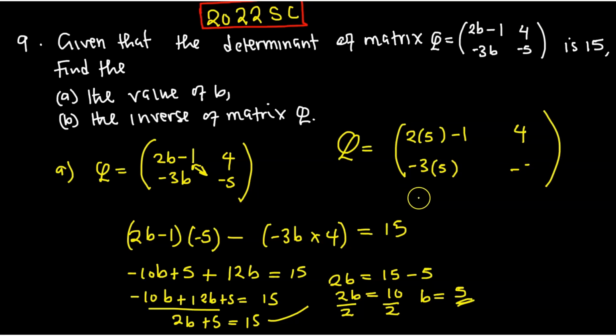So the original matrix, Q original, is going to be, here 5 multiplied by 2 minus 1, so it will be 9. Then this one is going to be 3 multiplied by 5, that is negative 3 multiplied by 5, negative 15. Then this other part is maintained, since there's no variable x.